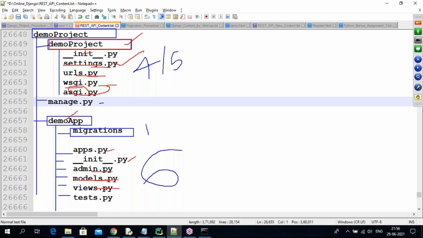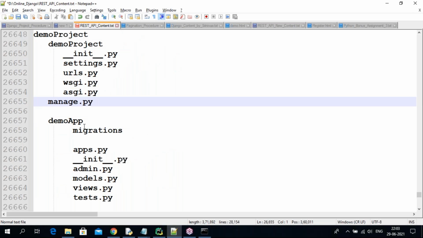So majorly admin code, models code, views code. These 3 files we are using here, and 2 more files. Slowly, as we use these files in applications, you are going to understand all of them. So this is the basic project structure, guys.